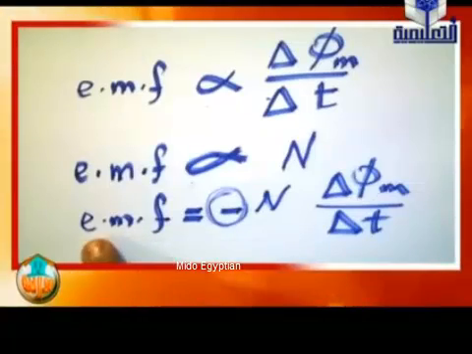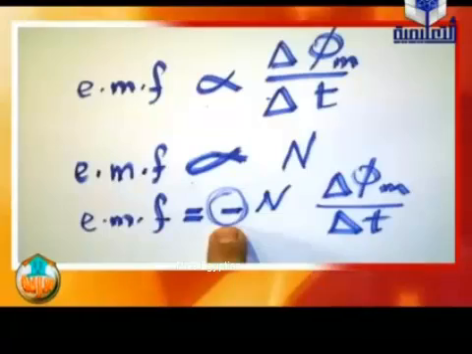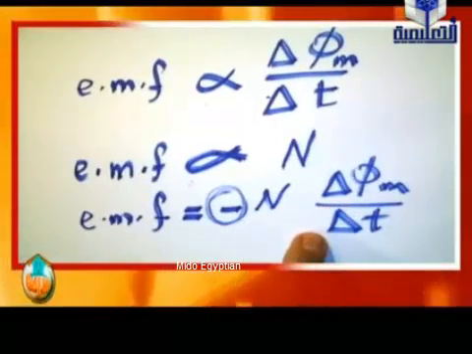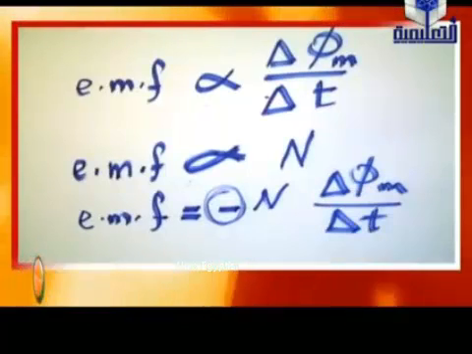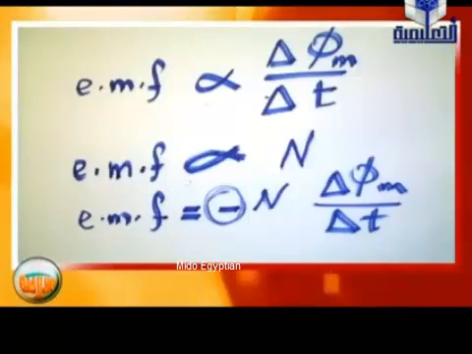Finally, we can calculate EMF as we see now. Electromotive force induced equals negative, which is related to Lenz's rule, number of turns, delta phi m divided by delta t, the time rate of magnetic flux cut by the conductor or cut by the coil.